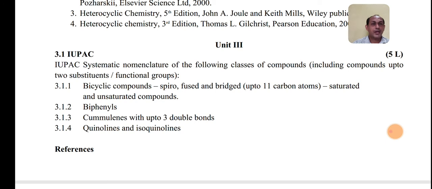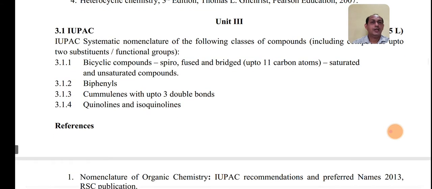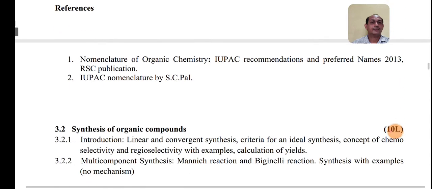Bicyclic compounds are spiro, fused and bridged compounds that may be saturated or unsaturated. Then you see the nomenclature for biphenyls, then cumulenes, quinolines and isoquinolines. So these are the four different molecules you have to see for IUPAC nomenclature.